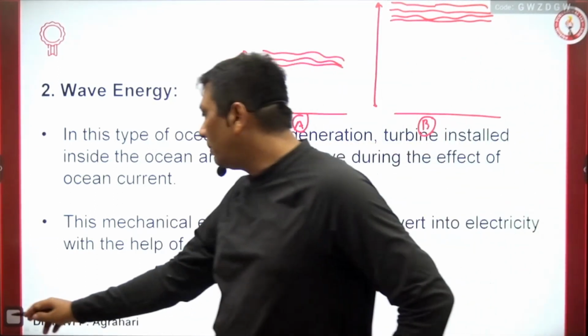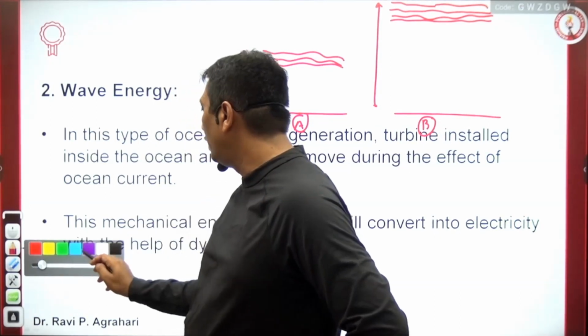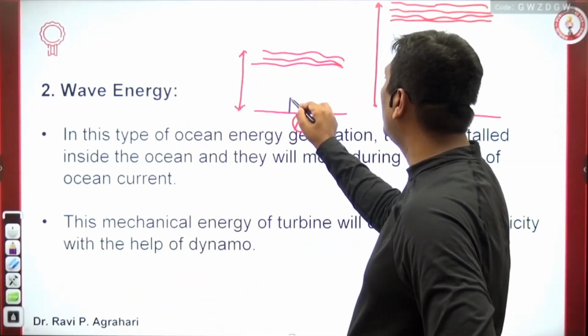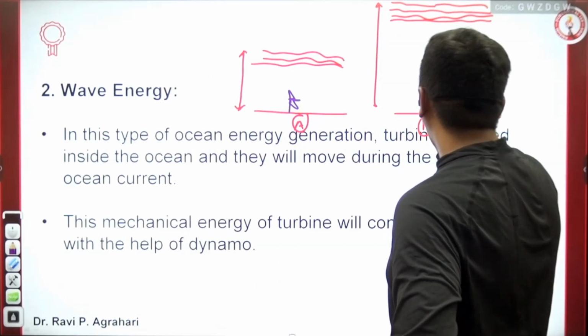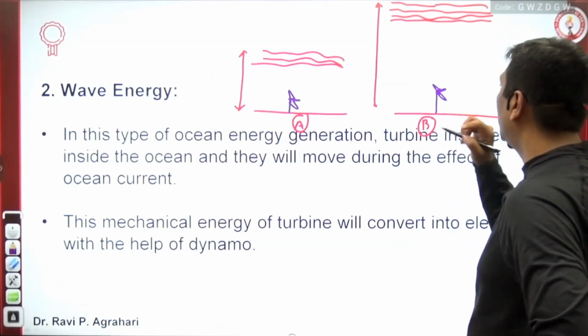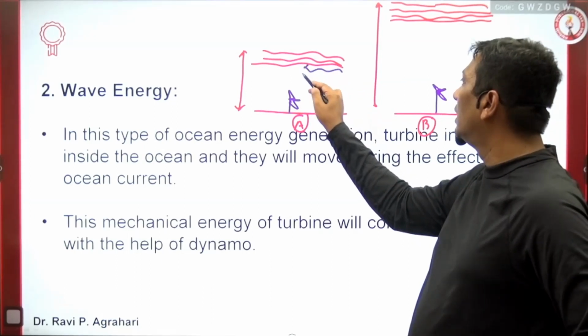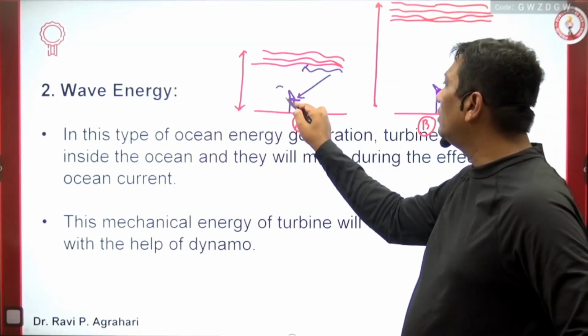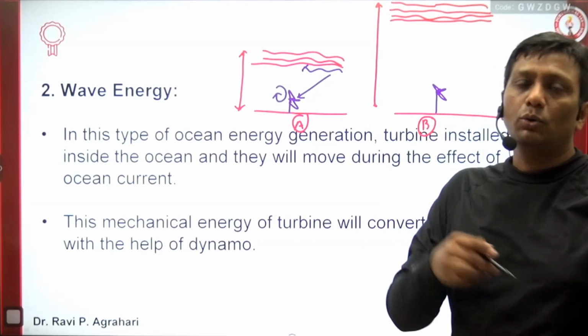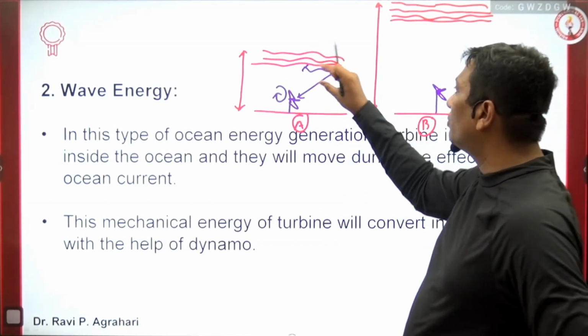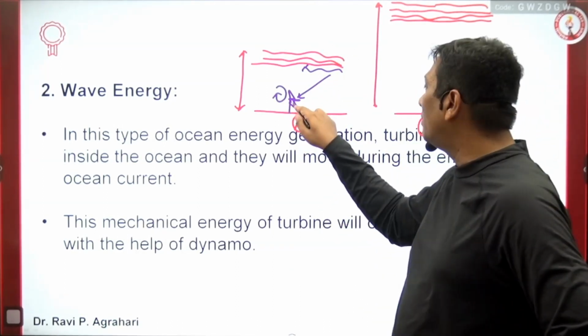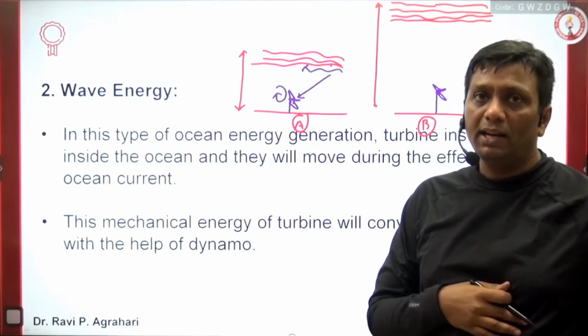Here I just use one turbine, guys. You just see what I am doing. Here I am using one turbine, and here again one turbine, one turbine and one turbine. This oceanic water can move the turbines that are present inside the ocean bed. The reason is that here the depth of the ocean is less, so the turbine will come under the influence of the upper layer of the water.